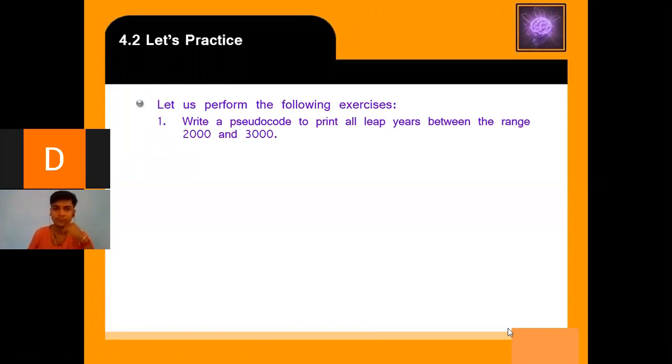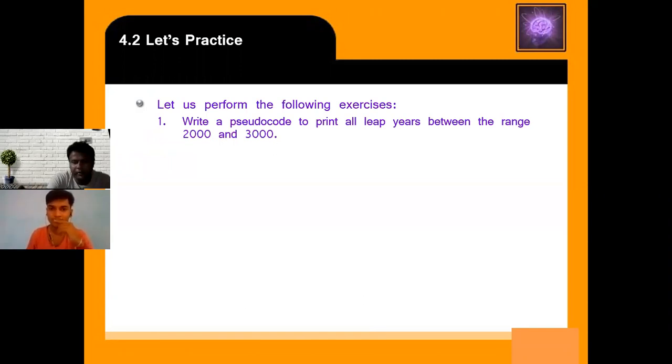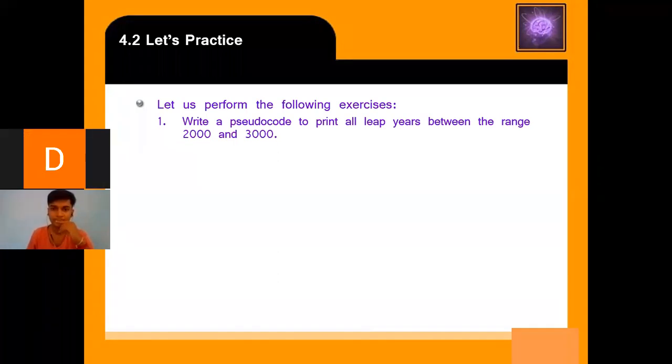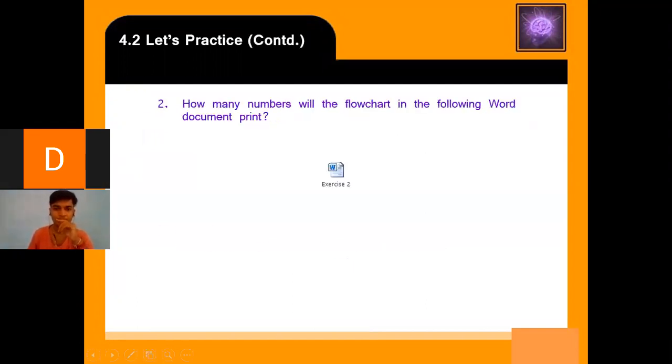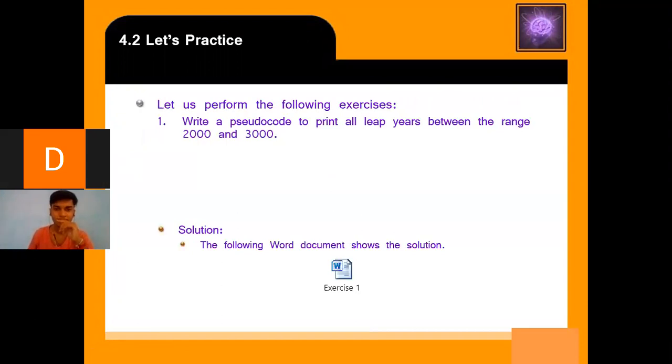Then it is a question. Write a pseudocode to print all the leap years between the range 2000 to 3000. Write the question.